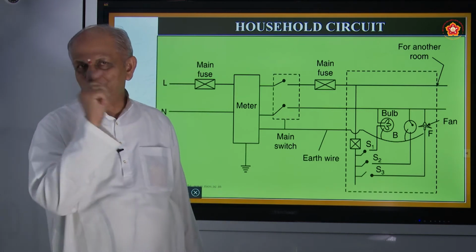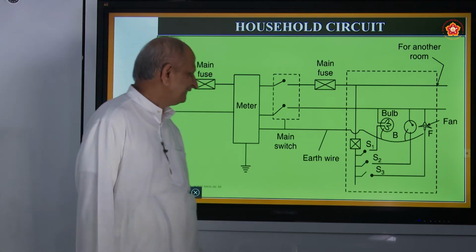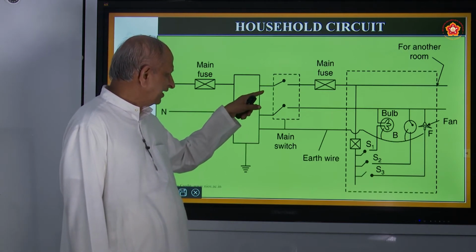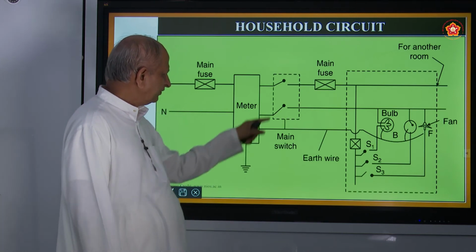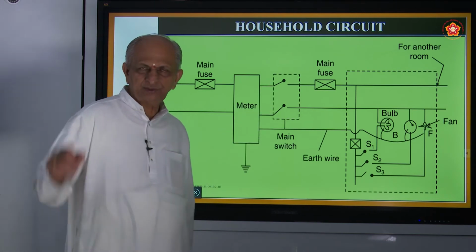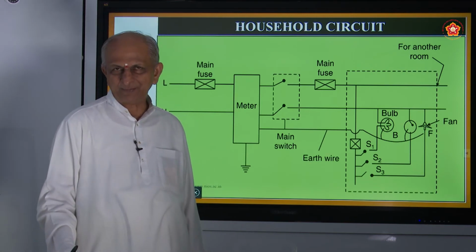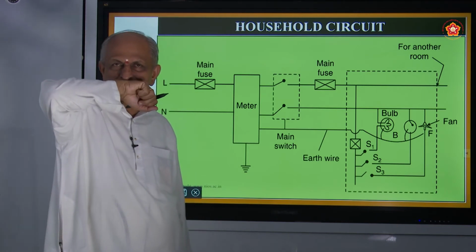All of your house you might have seen one black meter, right? And in that one wheel will be going around. Have you seen it? Okay. So that is called a meter, and that meter is connected to a main switch, and it will have L and N. You might have seen how to on it. If you pull it down, it becomes off. Pull it up, it becomes on, isn't it?